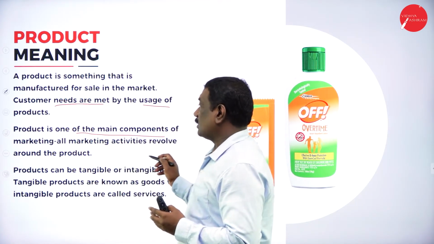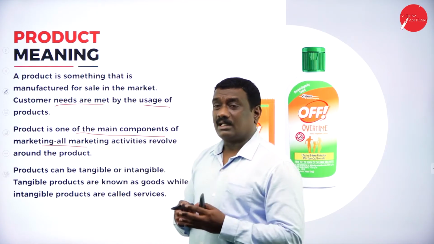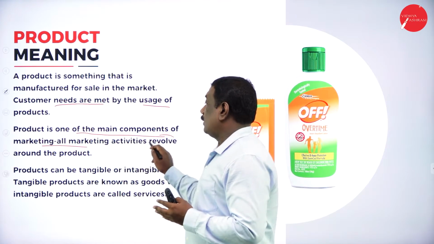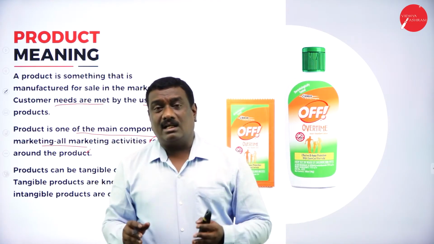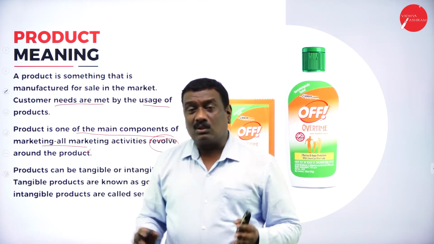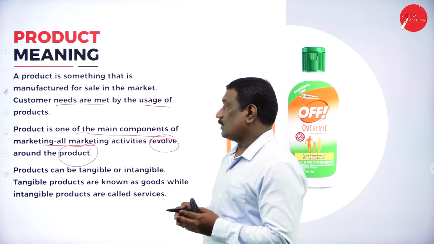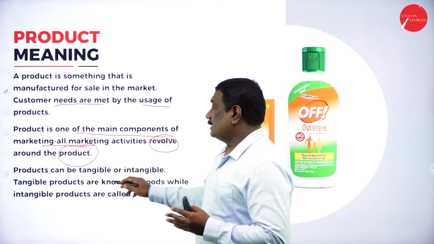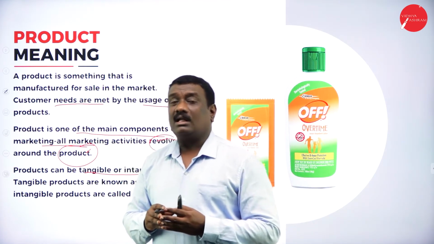So it is one of the most important aspects in marketing, or it is one of the most important elements in the marketing activity, because everything will be revolving around the product only. Whatever you are going to do in marketing, all the activities will be totally covered by this particular product or the item called product. Now this product which I say or a commodity, it is tangible or intangible. Product can be tangible or intangible.